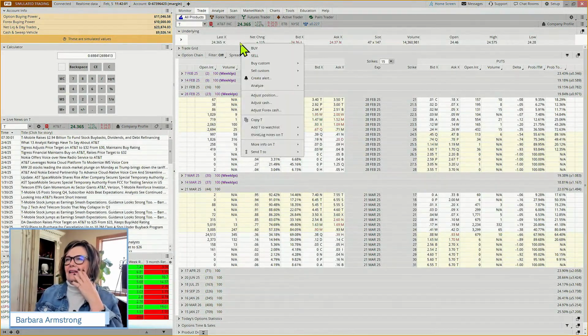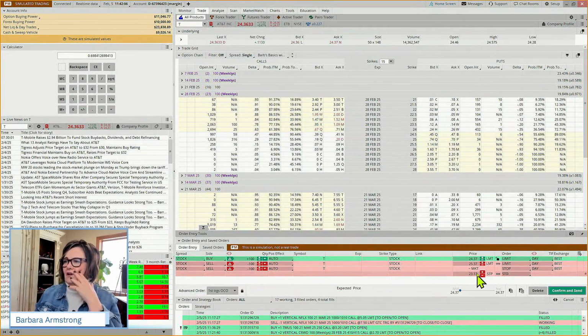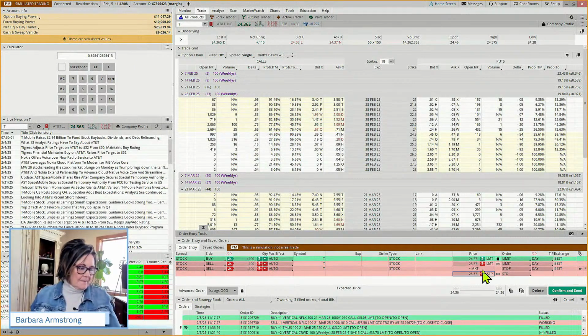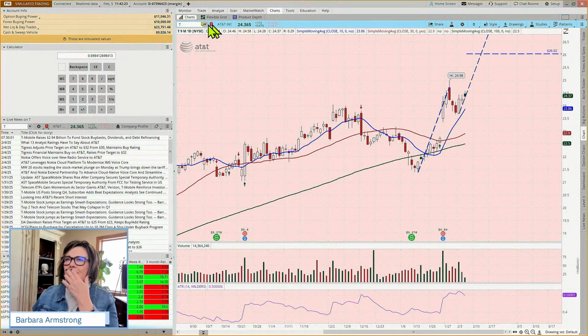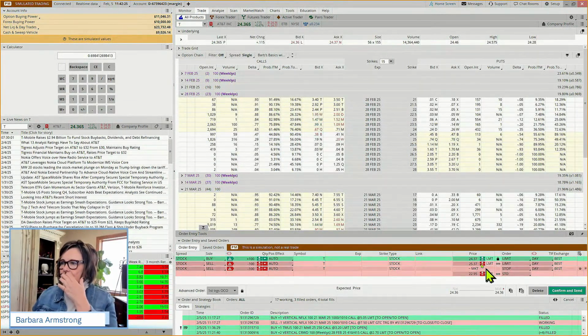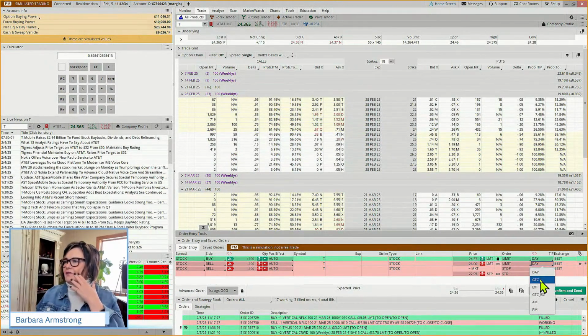So we're going to right click, buy custom with an OCO bracket. And we're going to put our stop at 22.95. And we're going to put our target, was it 28? 26. And we're going to make these both good till canceled.